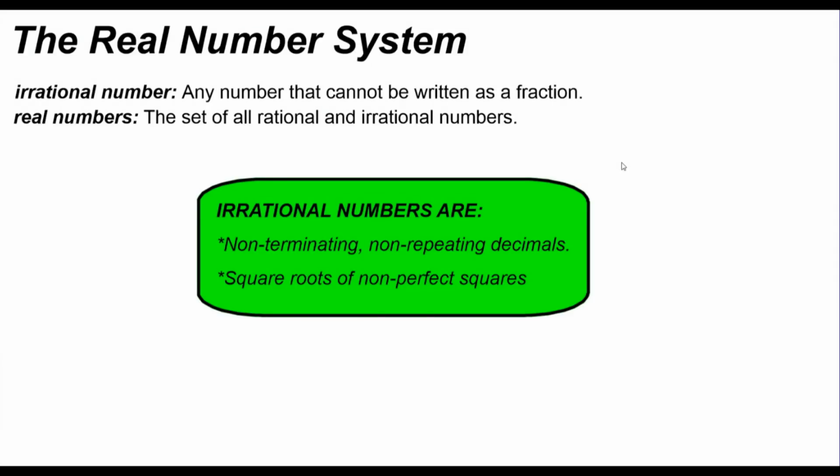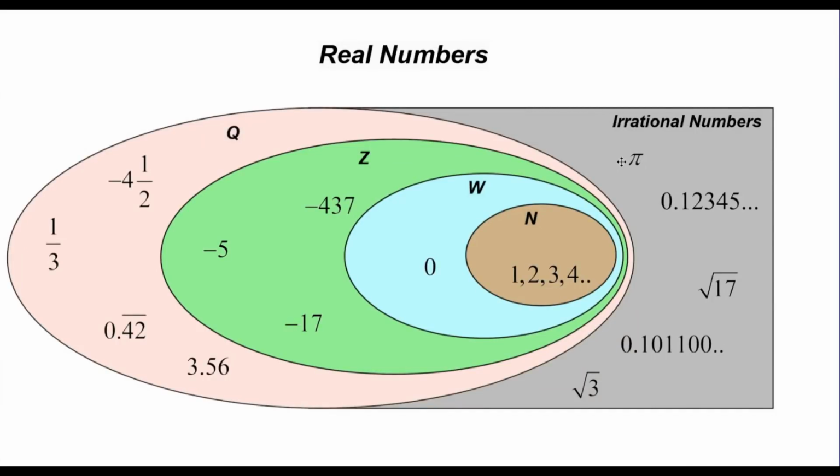And now we can add to that square roots of non-perfect squares. If you take the square root of something that's not a perfect square, you're going to get a non-terminating, non-repeating decimal. Therefore, you're going to get an irrational number. That's why we talk about this now, after we've talked about square roots. Just to review, you remember this guy.